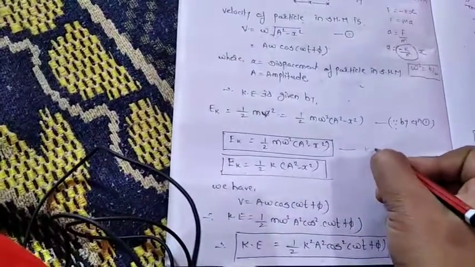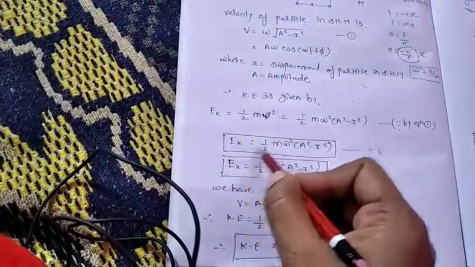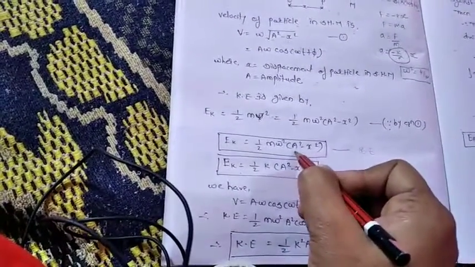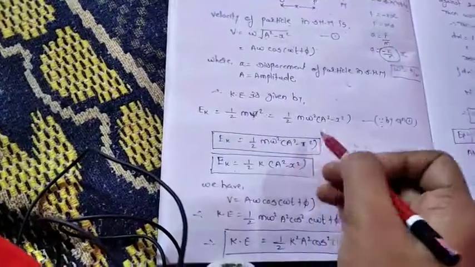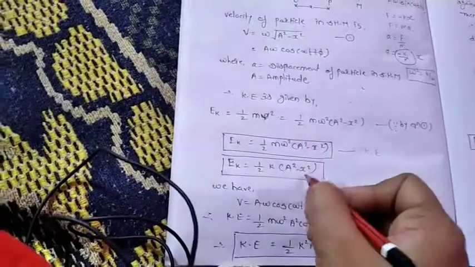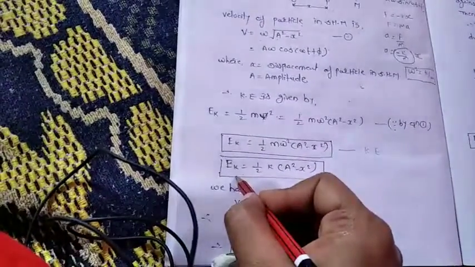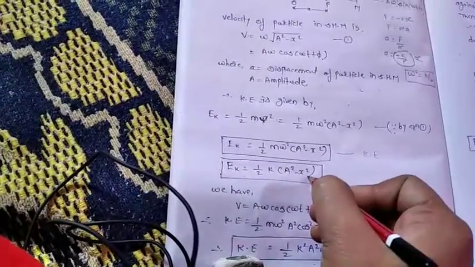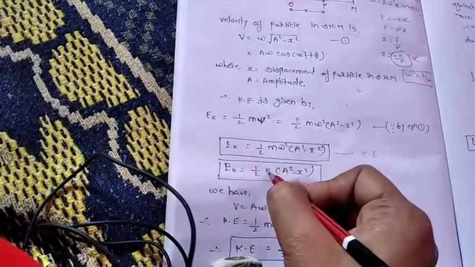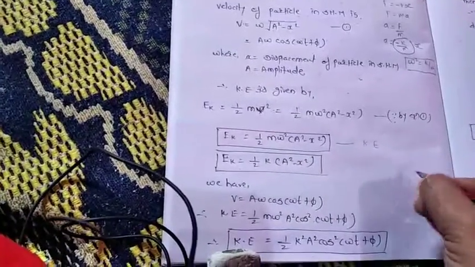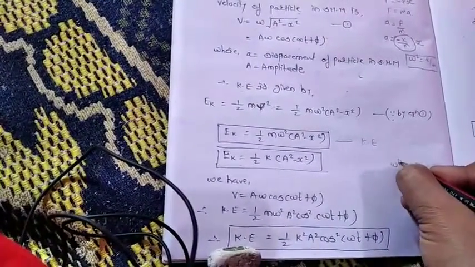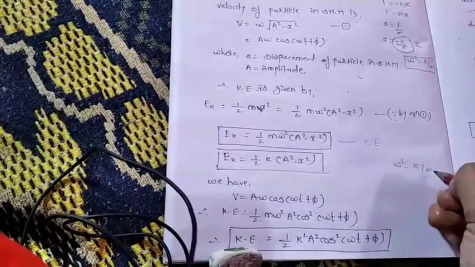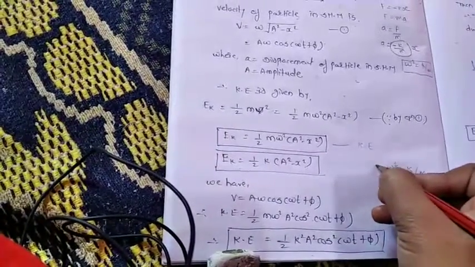We can say Ek is equal to 1 by 2 m omega square in bracket a square minus x square. Or we can write this formula in the other form as Ek is equal to 1 by 2 k into a square minus x square. Here we have used the relation that omega square is equal to k by m.